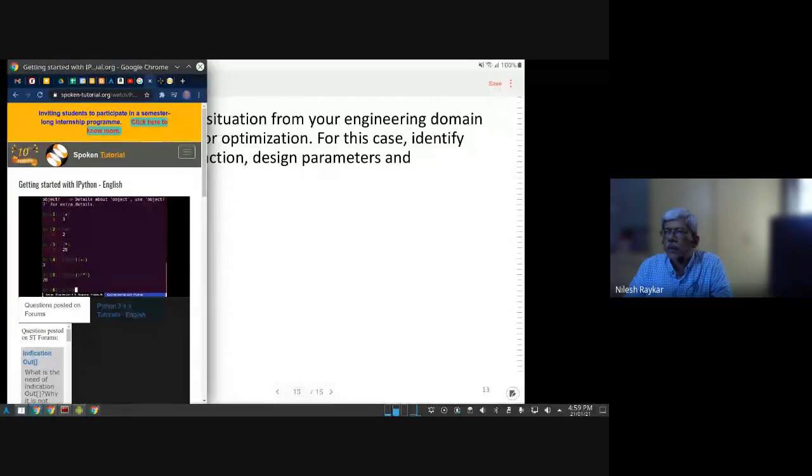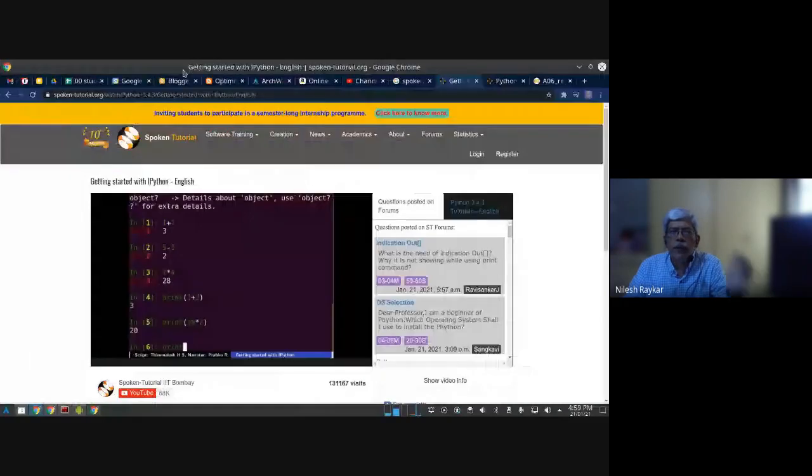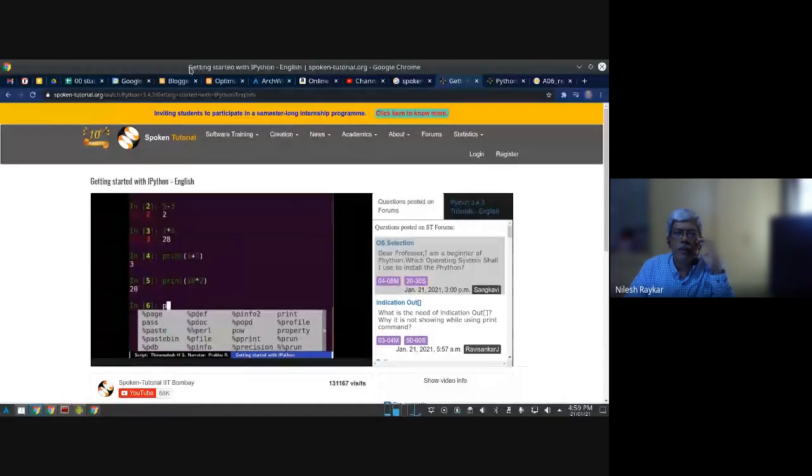And you can install the full-fledged Python system on your computer if you have a laptop, or on Android there are also some apps available. If your laptop is not working properly or you don't have access to a laptop, you can use an Android app. That is also available. Even Google provides what is known as Google Collaboratory. That is a browser based